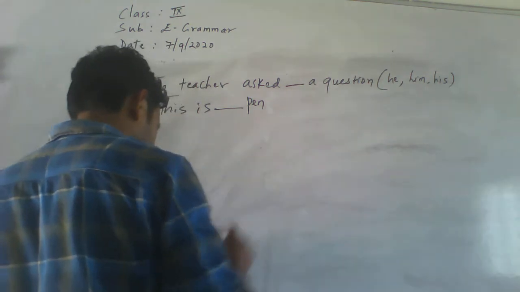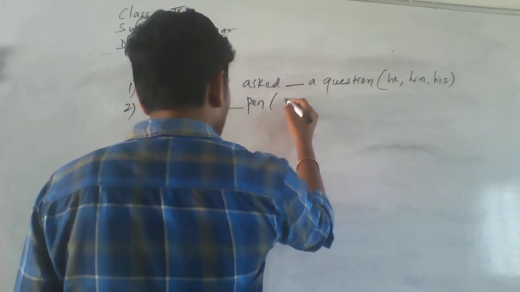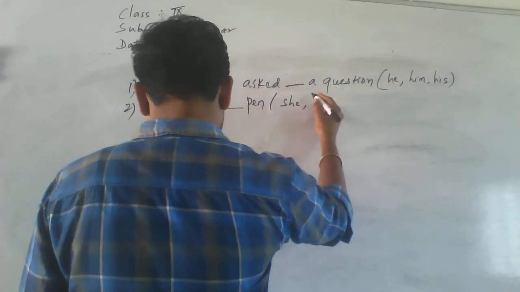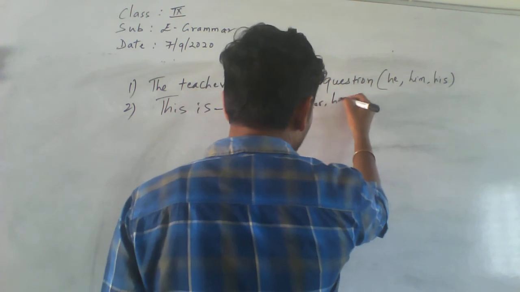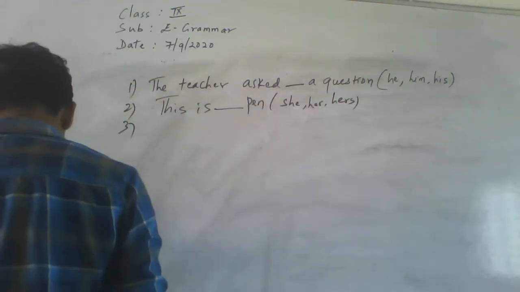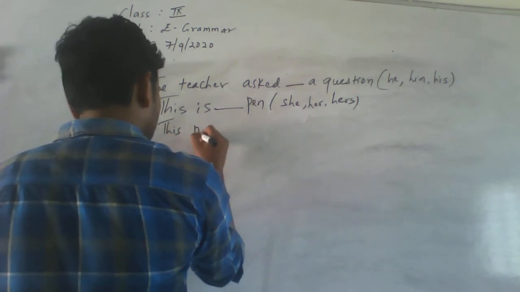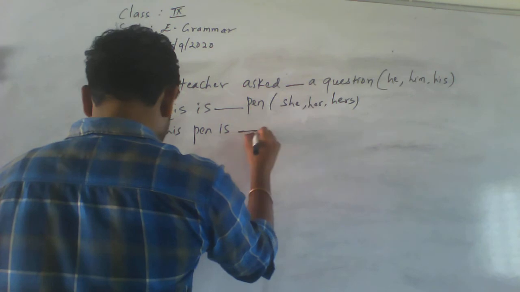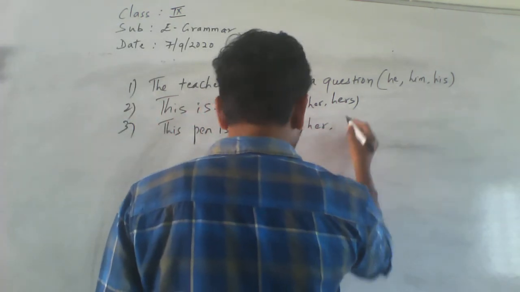What do you have to write here in the bracket? She, her, hers. Third one: This pen is dash. She, her, hers.